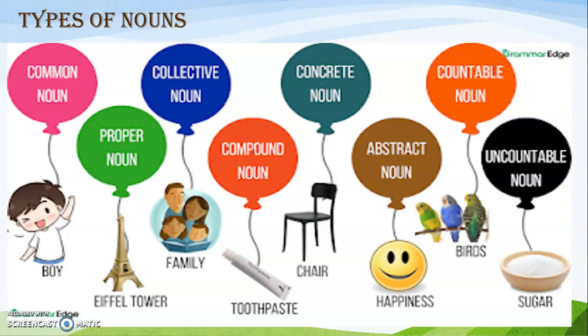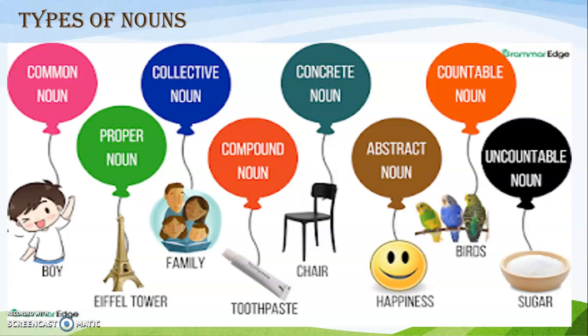Collective noun means when we are talking about a particular noun which is in a group, like a family, school, students, children, a bunch of keys. Compound noun means when two different nouns are taken together and they form one word, like the example in front of you, tooth and paste. When they are taken together, we get toothpaste. Similarly, rainbow, when rain and bow are taken together. That is called a compound noun.